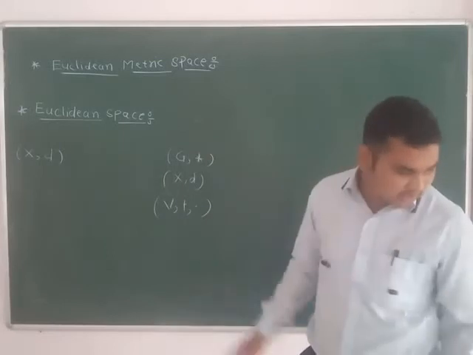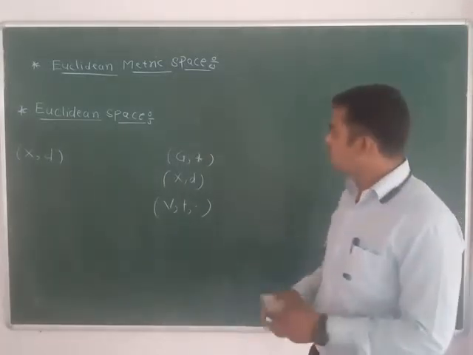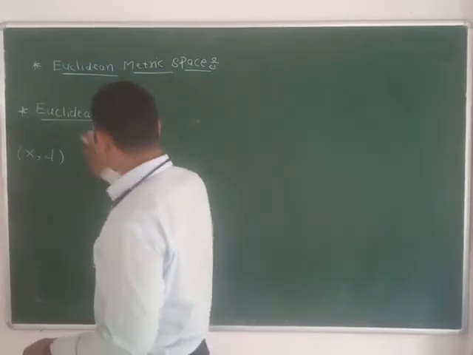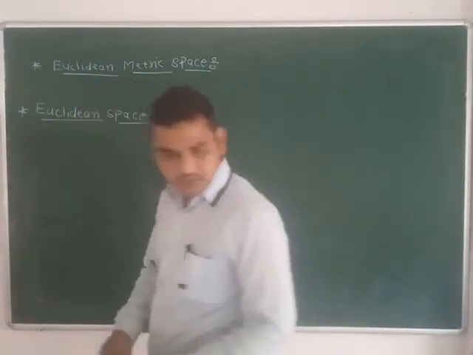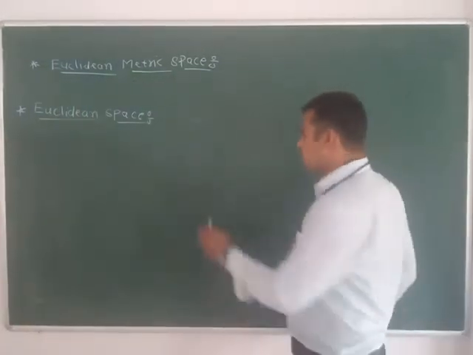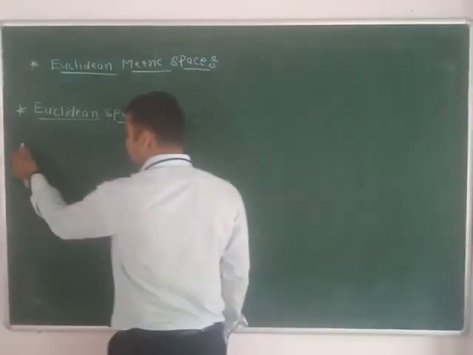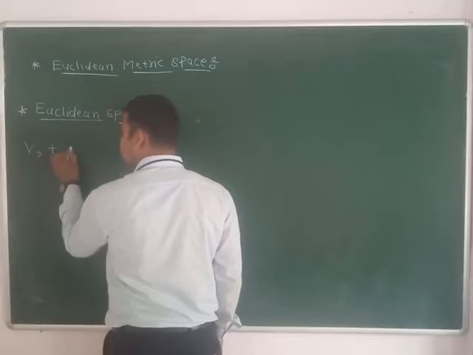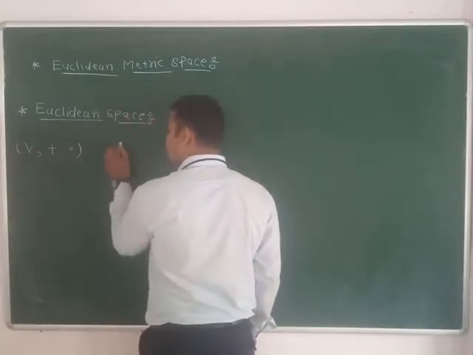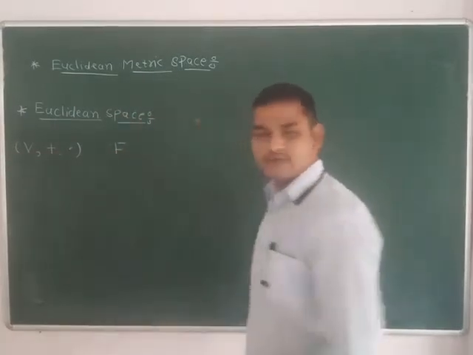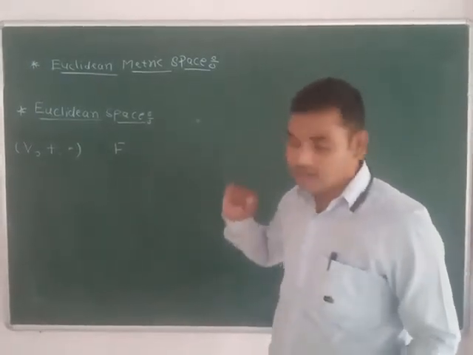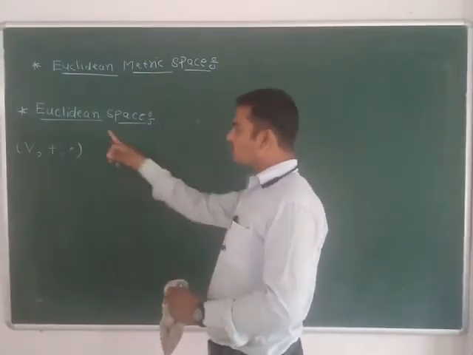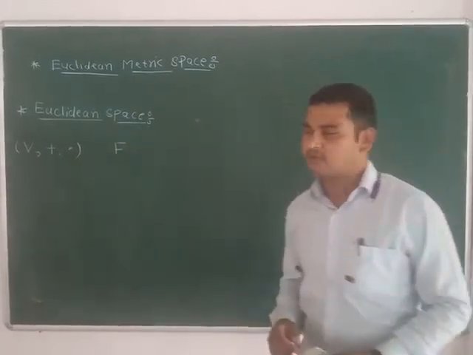Now what is meant by the Euclidean space? In order to study the Euclidean space, we should know what is meant by the vector space. A vector space is a non-empty set V together with two operations, plus and dot, defined over the field F, which satisfies certain conditions. It is called a vector space. This definition is studied in linear algebra.